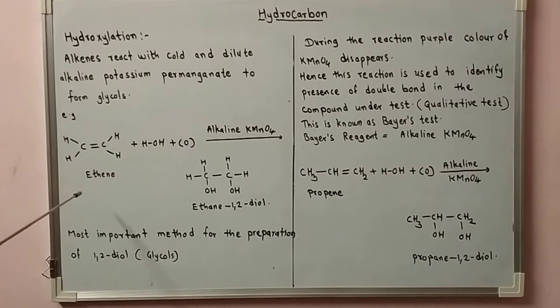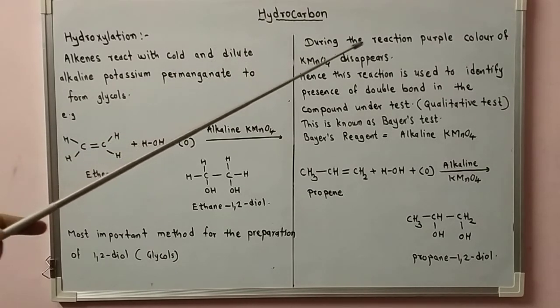So ethene with cold and dilute potassium permanganate forms a glycol, which is also known as a 1,2-diol. In this case, ethene is converted to ethane-1,2-diol. This is the most important method for the preparation of 1,2-diols or glycols.